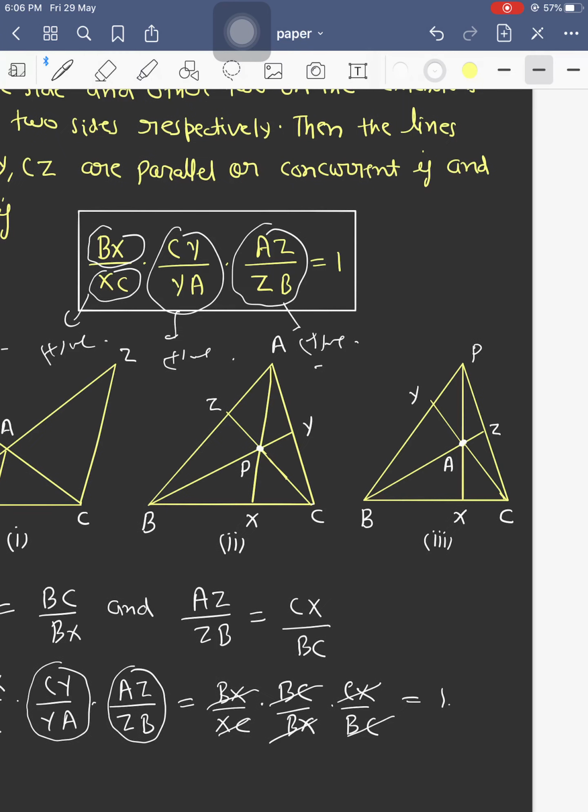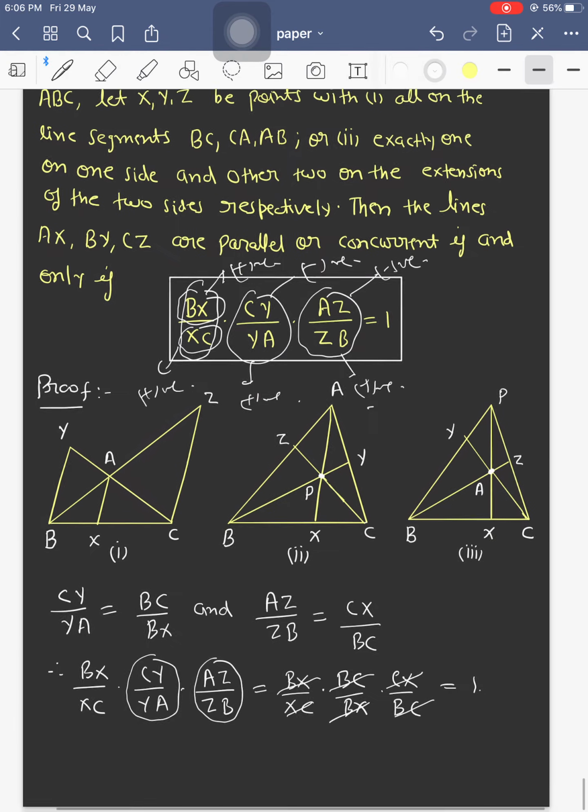And if we talk about the third figure, when the point of concurrency of the cevians lies outside the triangle, then BX and XC are in the same direction. Therefore, BX upon XC is positive for the third figure. But CY and YA are in opposite directions, therefore this ratio is negative. Also, AZ and ZB are in opposite directions, therefore AZ upon ZB is also negative. One ratio is positive and two ratios are negative, therefore the product remains positive. So this theorem holds true for all three cases.